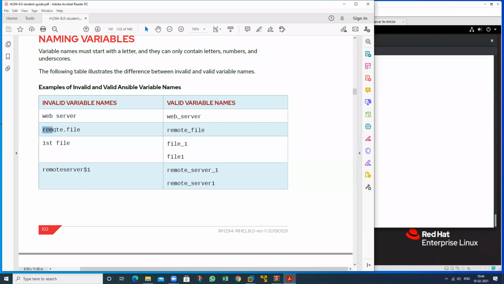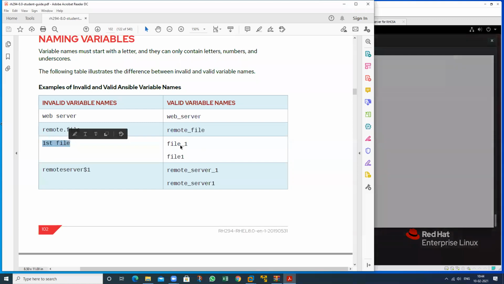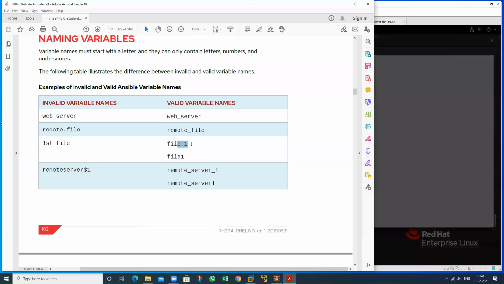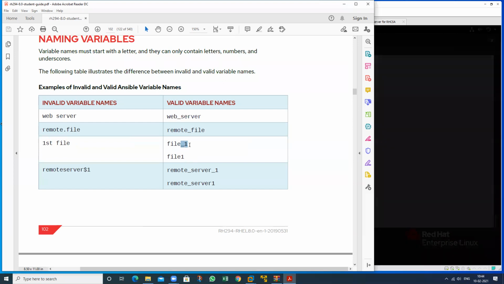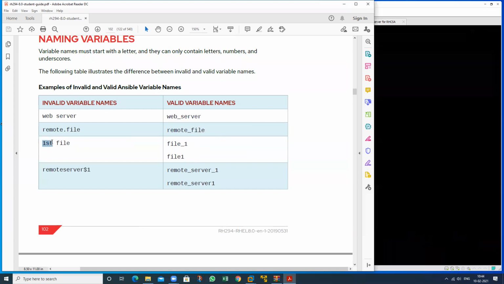Just like if this is my remote.file, the dot cannot be used. Dot cannot be used, space cannot be used. We can only use an underscore, remote_file. If this is my first file with a space, we cannot use it. A numerical value cannot be the first character of the variable, but we can use a number at the end, like this one.